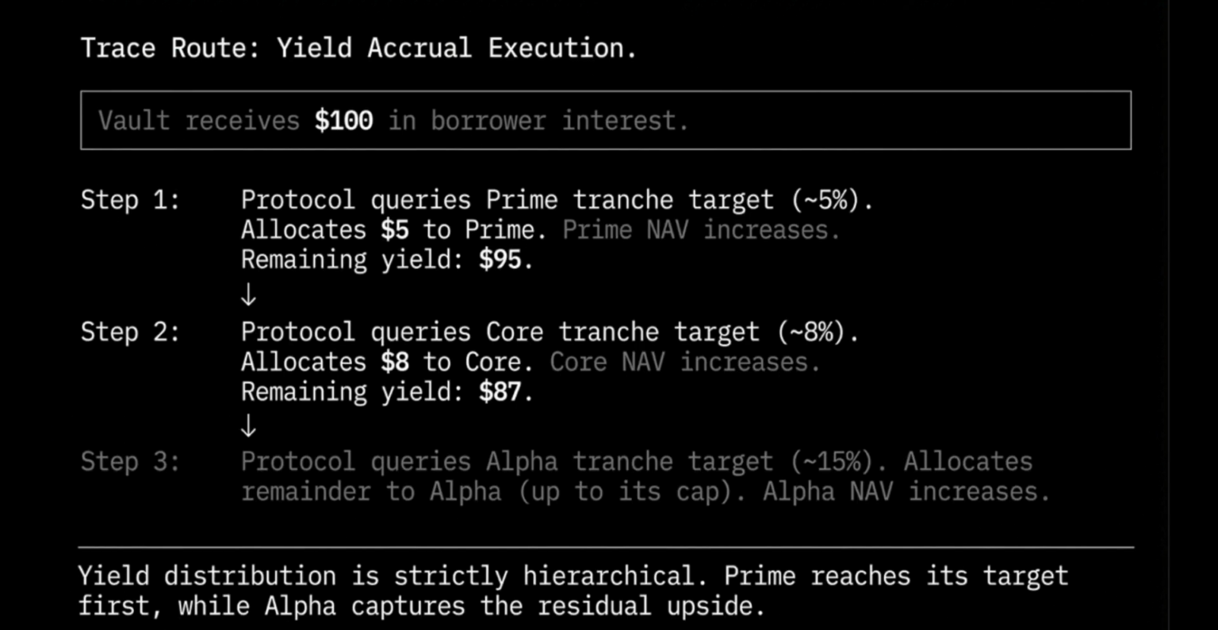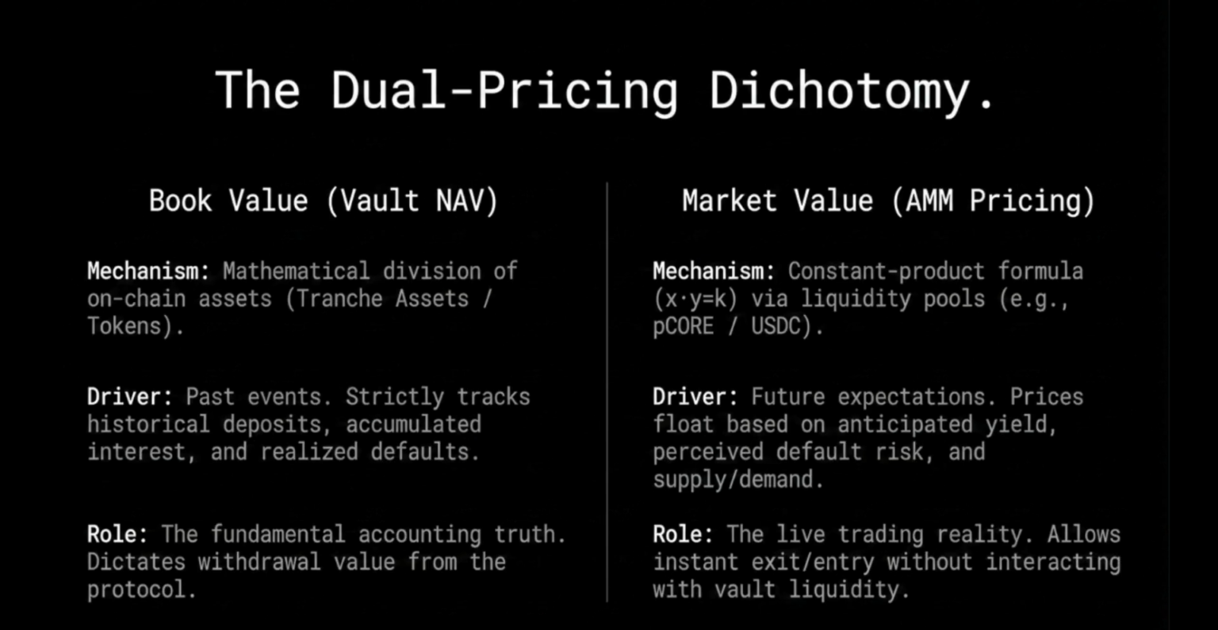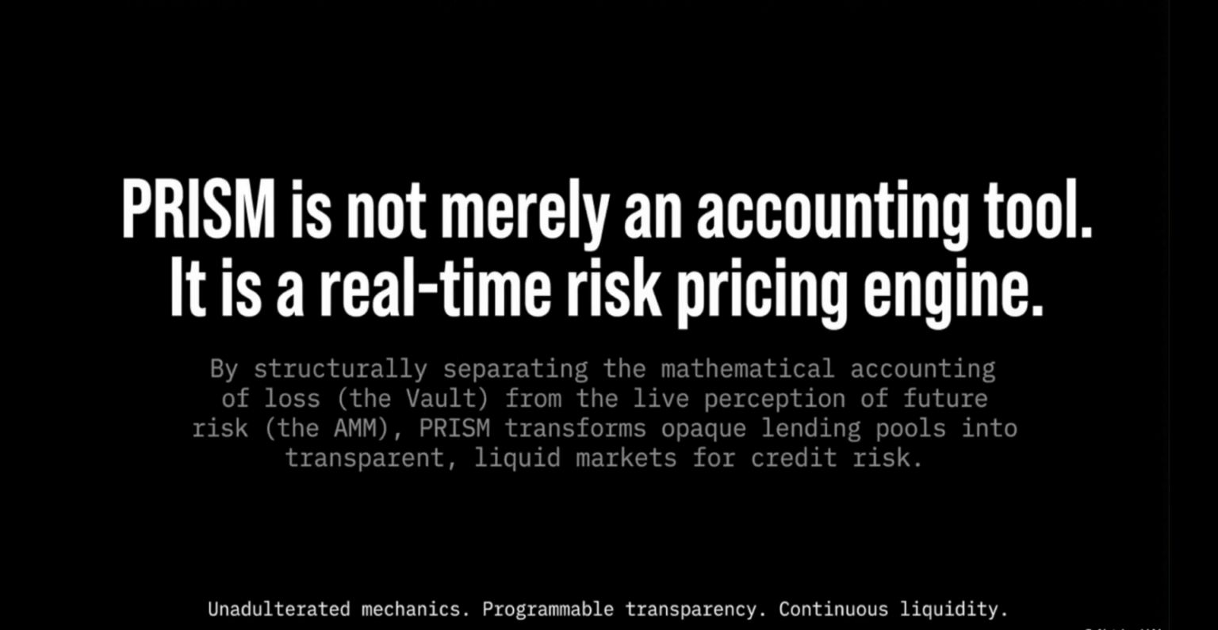Prime investors are protected by the capital sitting below them, while alpha investors earn higher potential returns because they act as the first line of risk absorption. The result is a market where risks become visible, measurable, and traceable. Instead of asking, should I invest in this loan or pool, investors can ask, which level of risk do I want to be exposed to? Prism transforms credit from a black box into a structured, transparent financial system where risks and rewards are separated, tokenized, and priced independently.